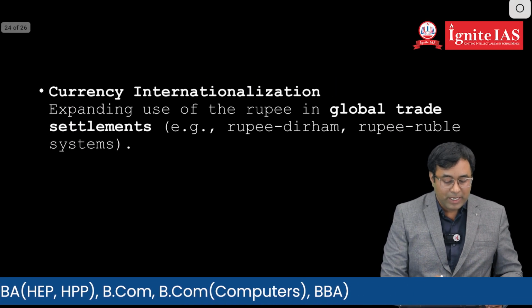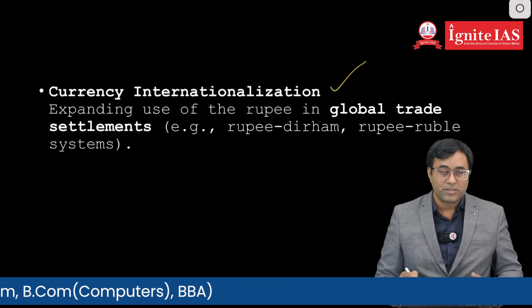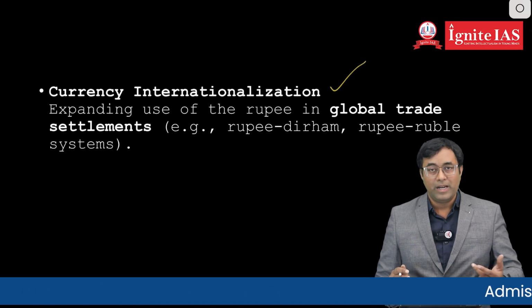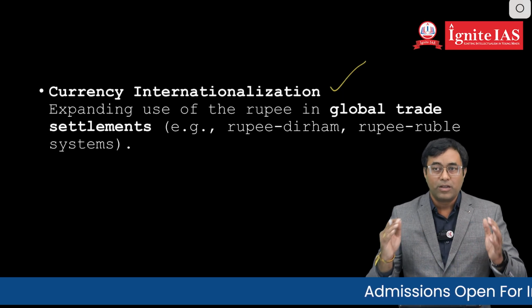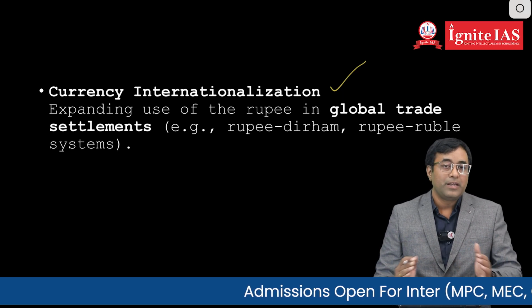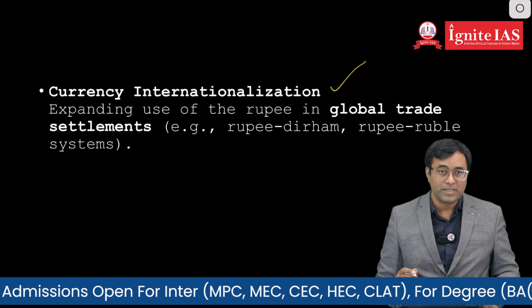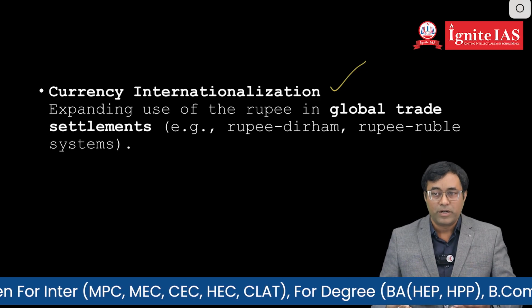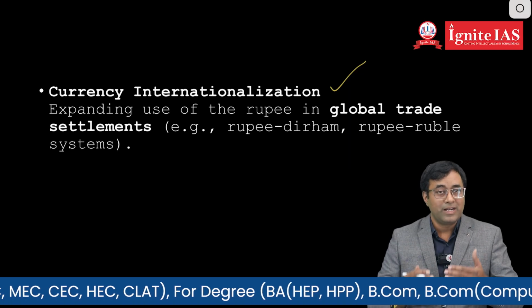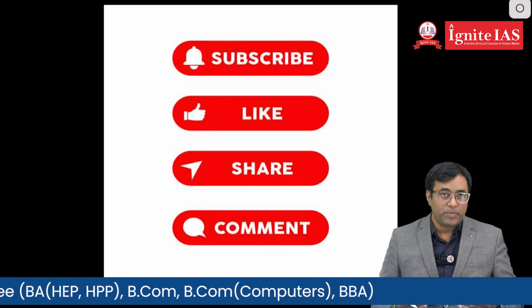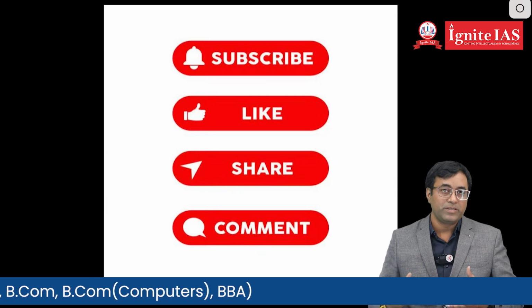Next one is currency internationalization. Currency swap agreement is considered to be one of the means, and at the same time doing external trade in terms of local currencies is called internationalization of currency, and if that is promoted, we don't require any dollars, and currency depreciation can be halted. So these are some of the measures to be followed by the government to stop depreciation in the long run.